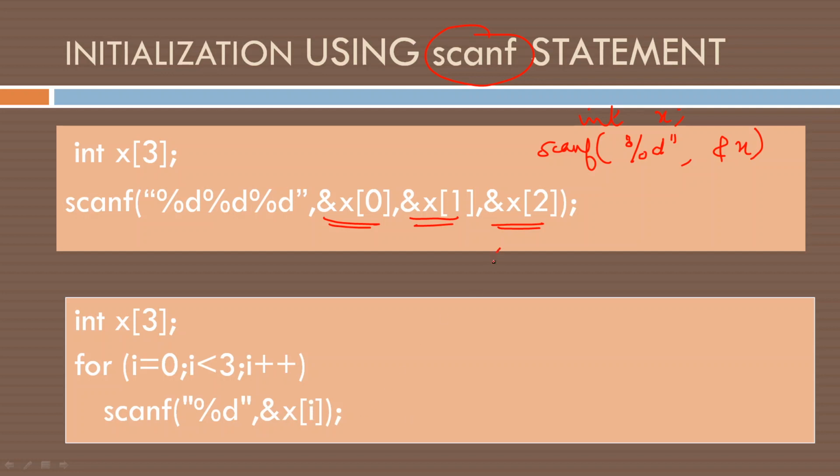This should seem the same, right? Here i can take values 0 to 3, so we are reading x[0], x[1] and x[2]. It takes values from 0 up to less than 3, so 0, 1 and 2. Okay.